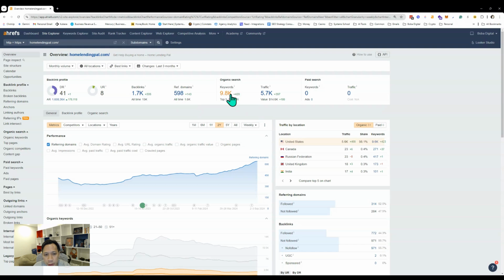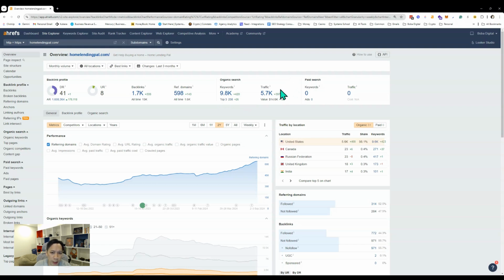Then the number of keywords you rank for. This tells Google, right now we're ranking for 9,800 keywords. And in the top three, we have 238 keywords. Recently, in the last 30 days, we've ranked for 420 more keywords and 26 more in the top three. So again, this is a really strong metric too.